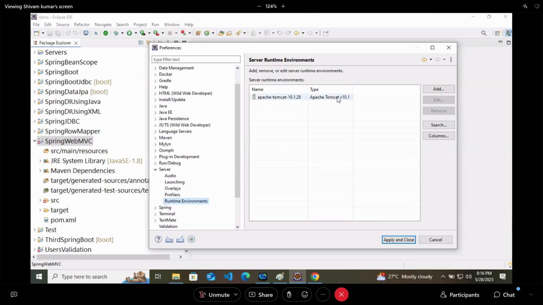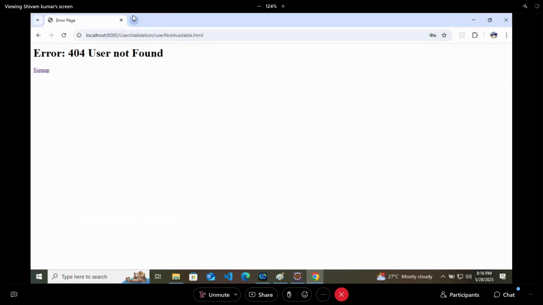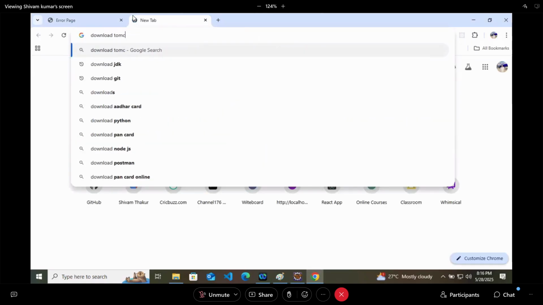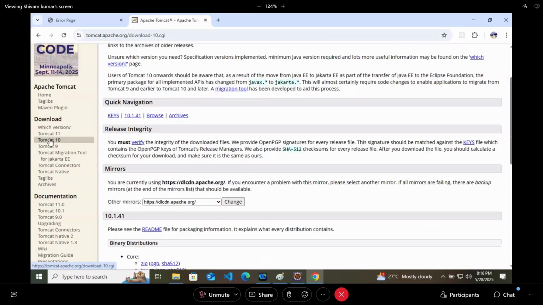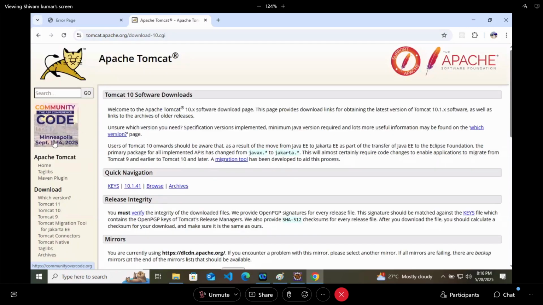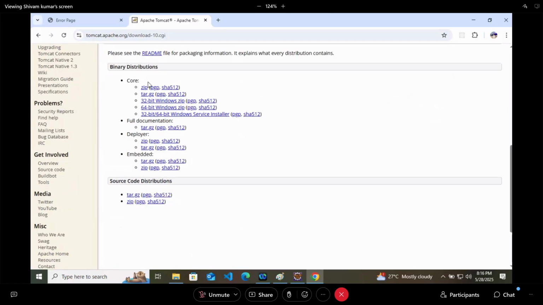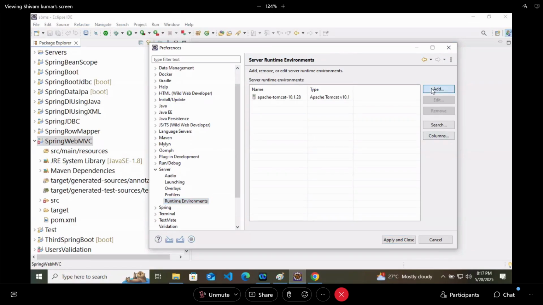Now, if you want to add, just go to your browser and type download Tomcat. So download any 10 version. So Tomcat 10, click here and you can download the zip file, right? Or the tar file and just load it there. How will you load? Click on add and go to that particular path, like Apache Tomcat 10.1, and select that version. That's it.